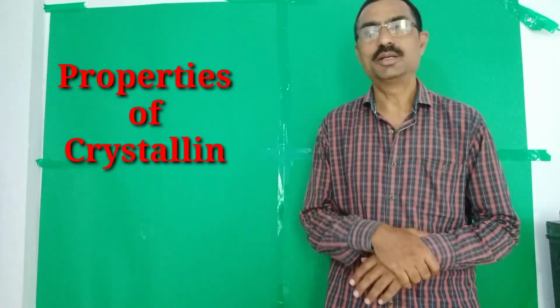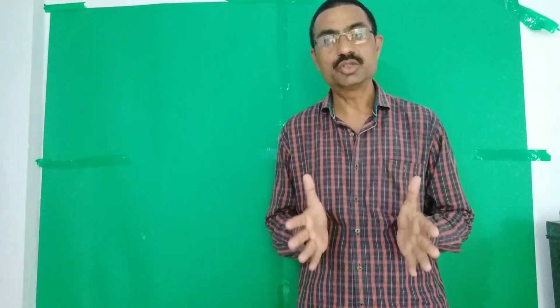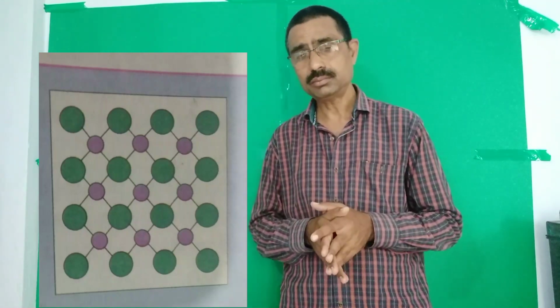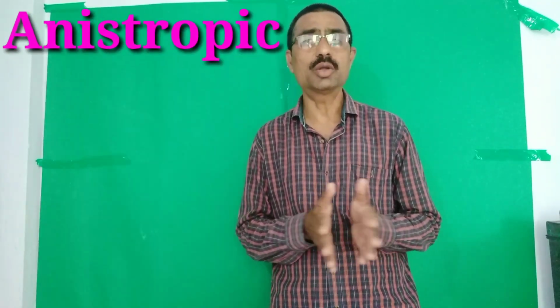Properties of crystalline solid. In a crystalline solid, the arrangement of particles, or constituent particles, which may be atoms, ions or molecules, is in a specific order, a specific geometry. The arrangement of particles is long range order. Crystalline solids are anisotropic.